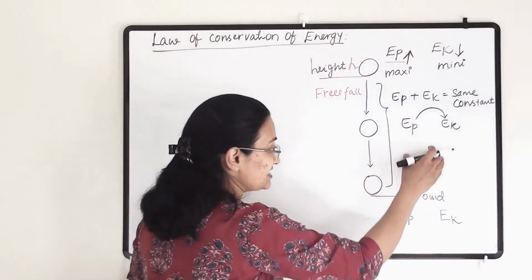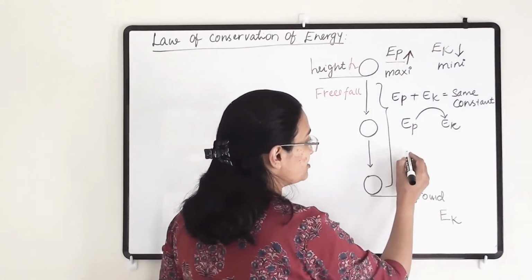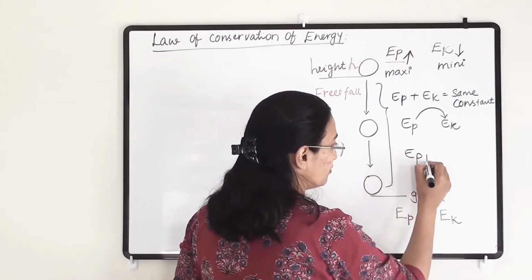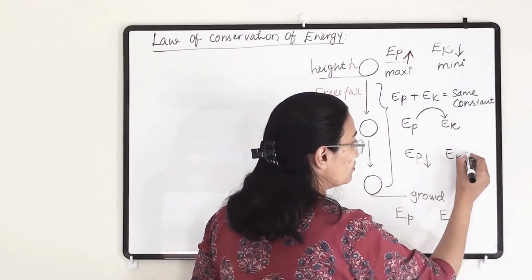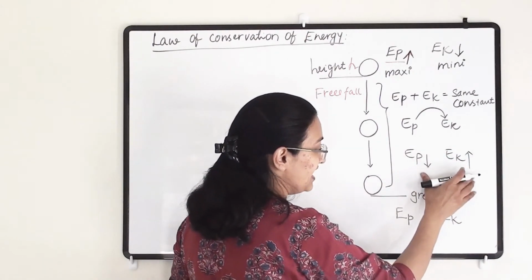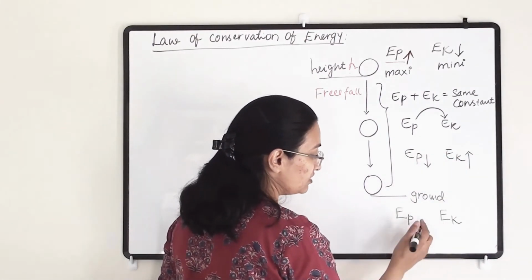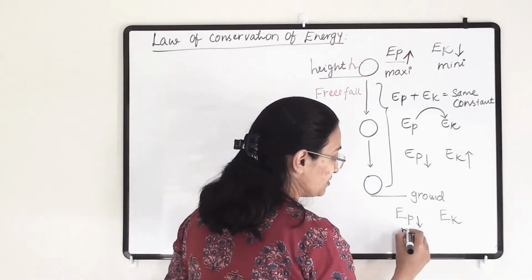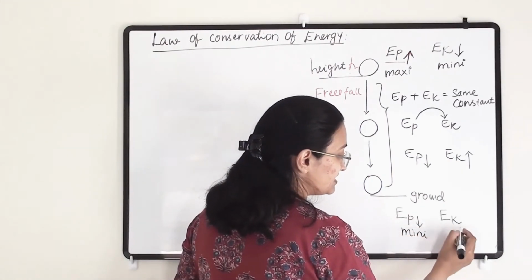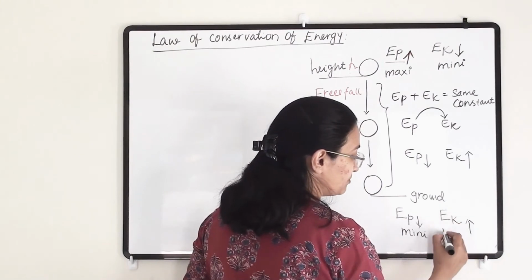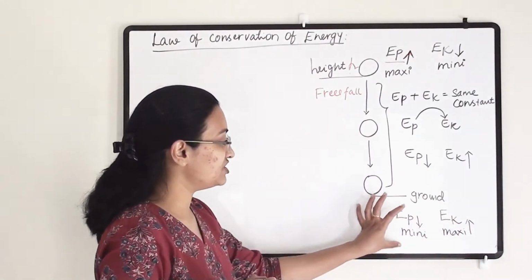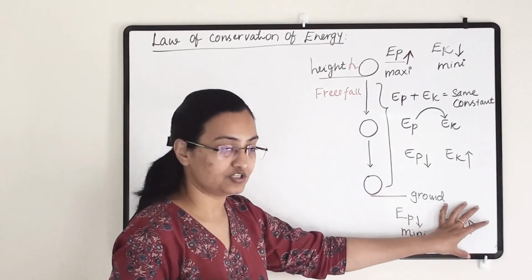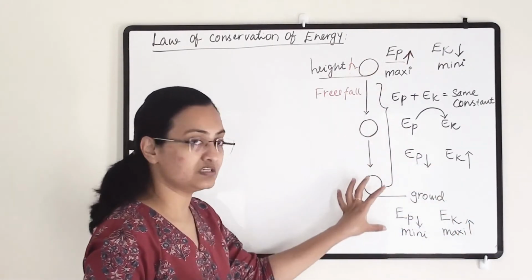Now here, as it is coming down, its potential energy is decreasing, and kinetic energy throughout this journey will increase. As it reaches the ground, the potential energy will be minimum and its kinetic energy will be maximum, because all of the potential energy has been converted into kinetic energy.